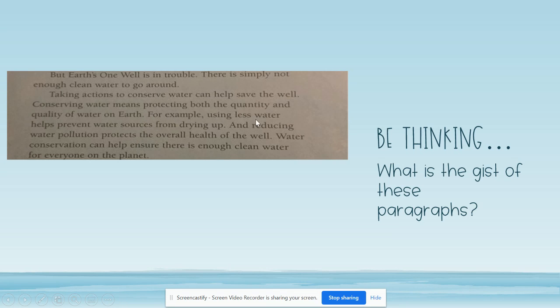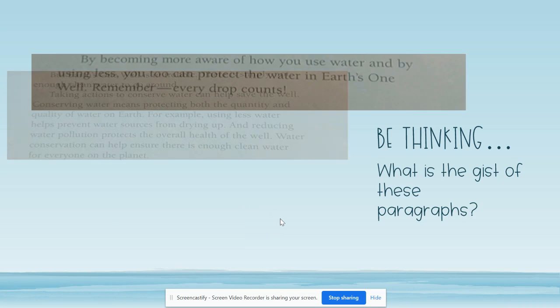For example, using less water helps prevent water sources from drying up, and reducing water pollution protects the overall health of the well. Water conservation can help ensure there is enough clean water for everyone on the planet. So be thinking about, what is this paragraph all about? I see this word conserve and conserving quite a few times. That might be a hint that this is talking about maybe protecting water.